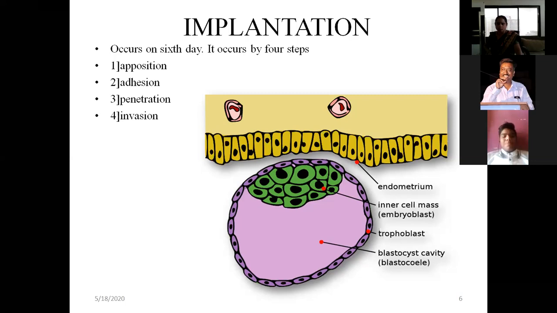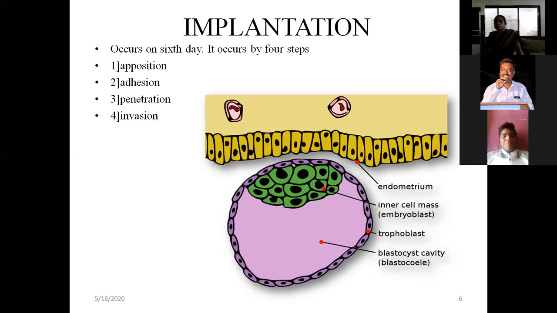Opposition means where it is opposed. It is opposed on the uterine wall, as I told you, on the endometrium of the uterus on the fundus side. The fundus is the upper part of the uterus. First, you must know the parts of the uterus. The fundus is the upper part, then the body of the uterus, then the cervix of the uterus. So implantation or opposition of the blastocyst occurs on the fundus of the uterus, inside the uterine cavity, anteriorly or posteriorly.